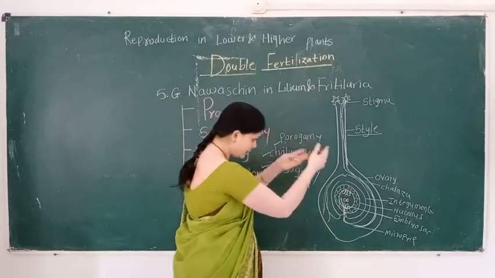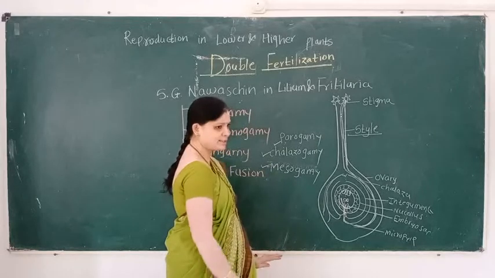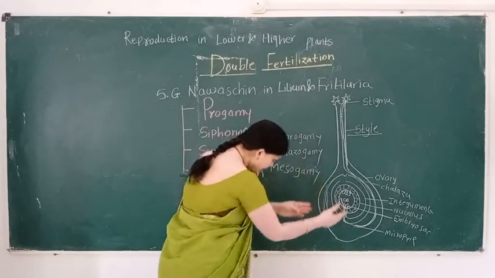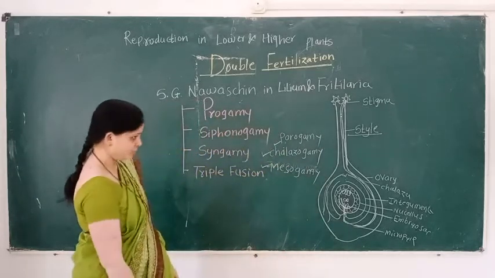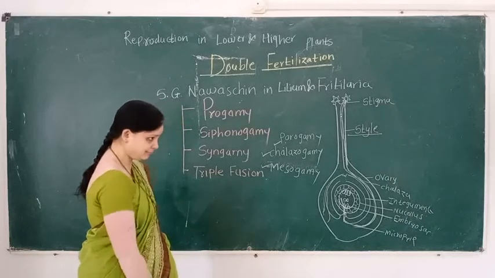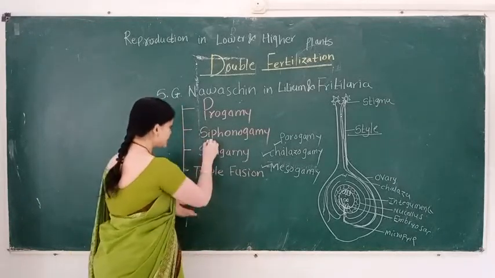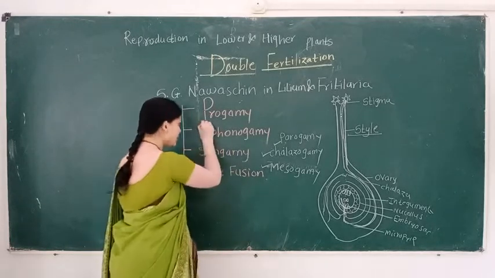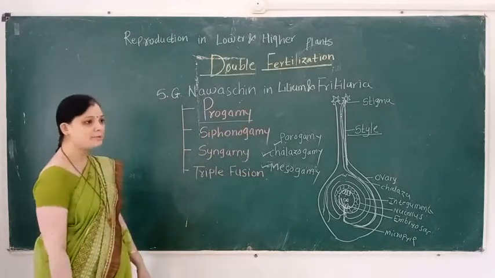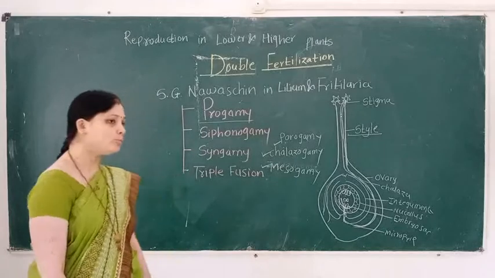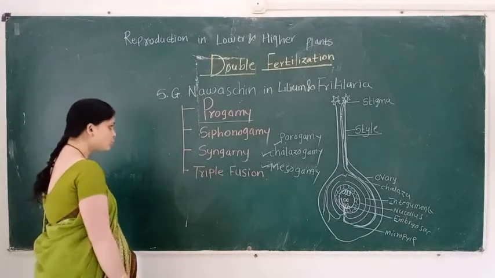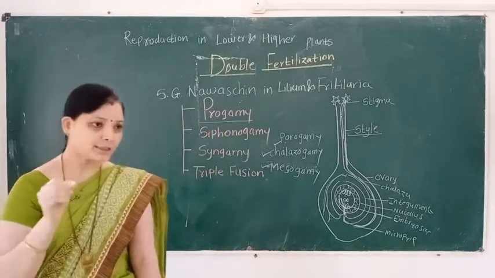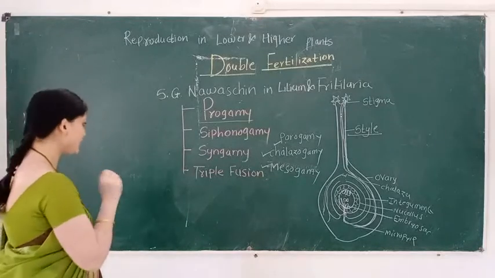So this process is known as pollen-pistil interaction. Then in double fertilization, which processes take place? Porogamy, siphonogamy, syngamy and triple fusion. We learn this term, porogamy. Porogamy means the entry of the pollen tube through the micropylar end of an ovule.